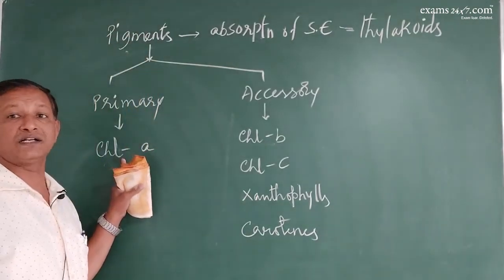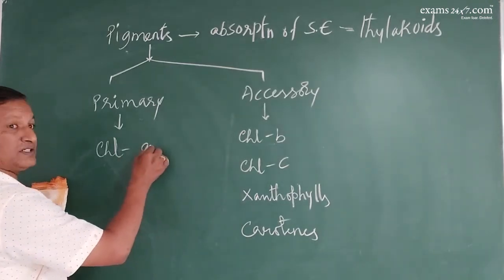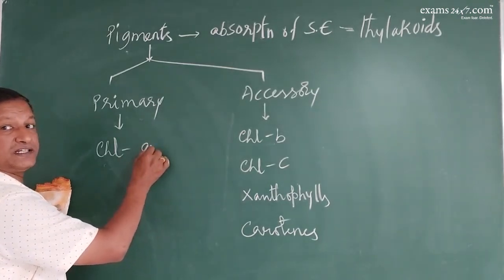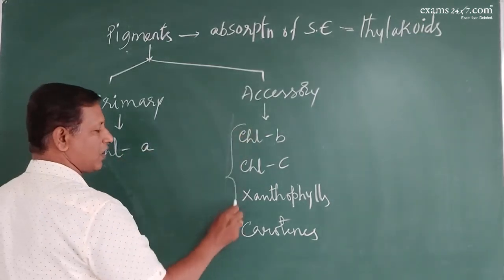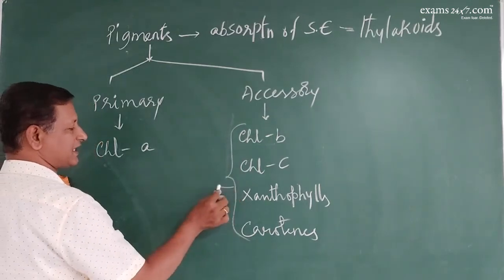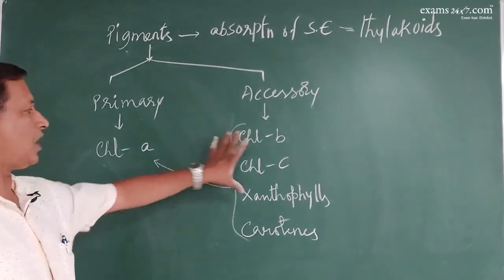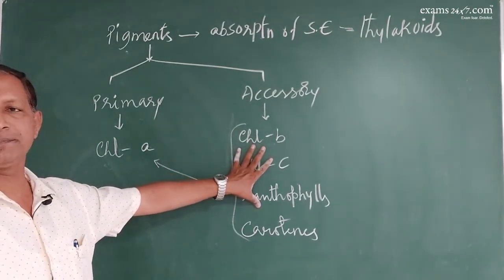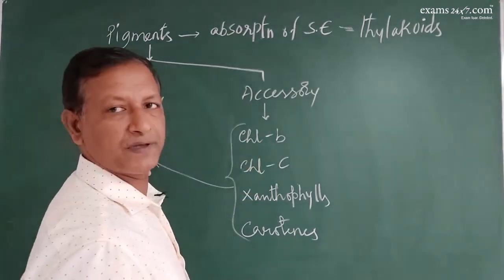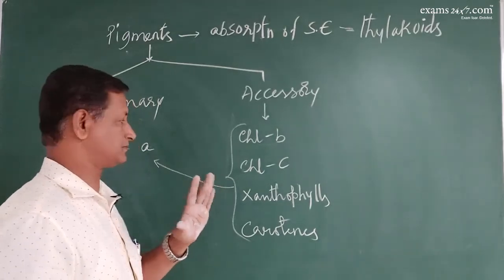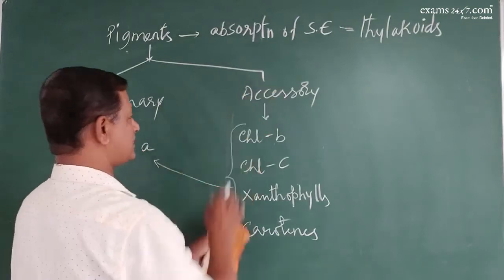Only this has got the direct control over the process. That means the conversion of light energy into chemical energy will be done by this. Whereas all these will transfer their light energy to the primary pigment. Right? All these accessory pigments, whatever light energy they have absorbed, they will transfer it to the primary pigment. So that is the major thing. Hope you are clear. Is that fine? So primary pigments, accessory pigments.